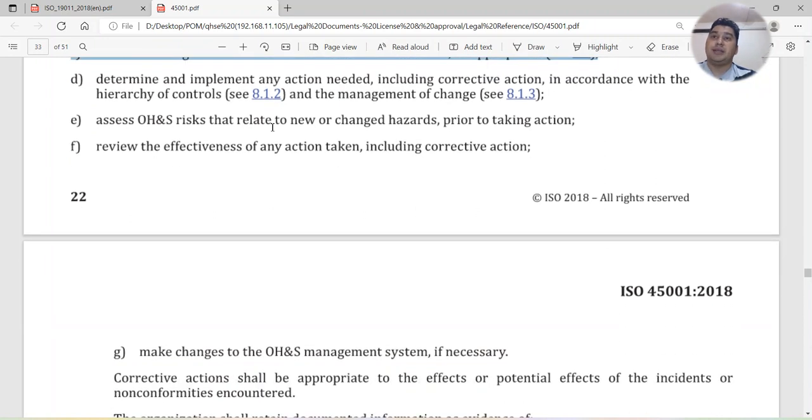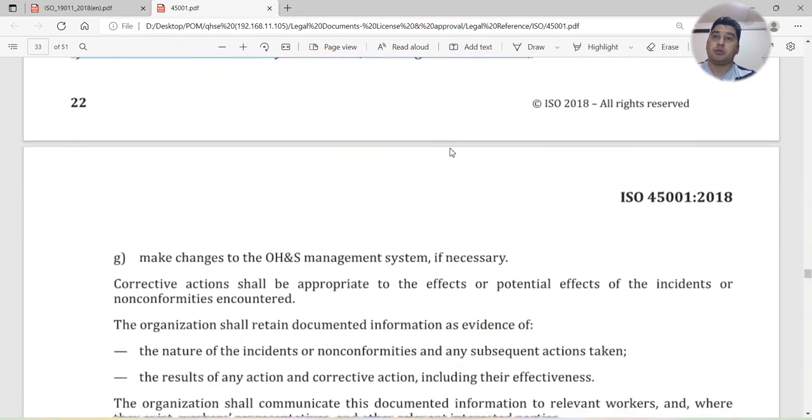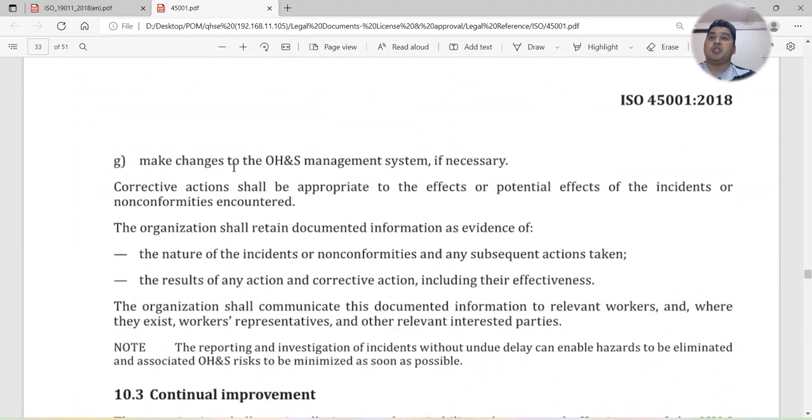Assess OHS risks that relate to new or changed hazards prior to taking action. Review the effectiveness of any actions taken, including corrective action. Make changes to the OHS management system if necessary; if any changes are required in the OHS management system, you also have to consider that.